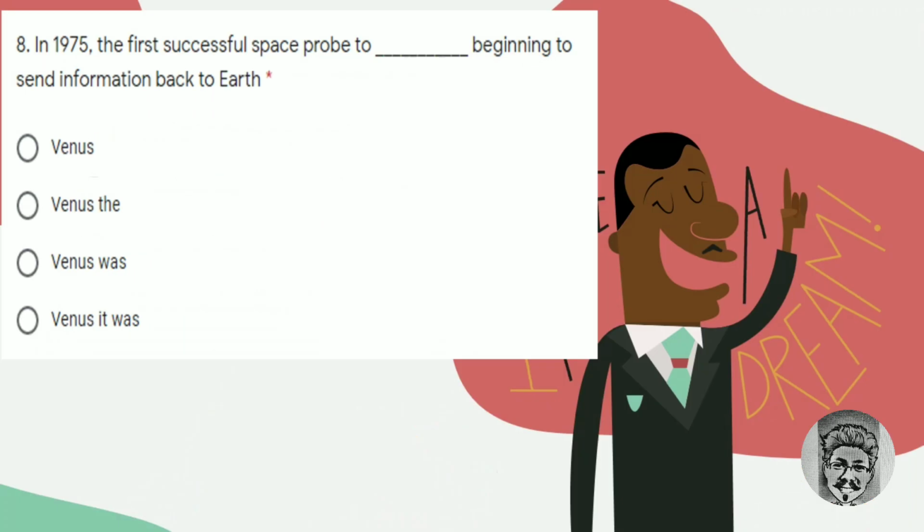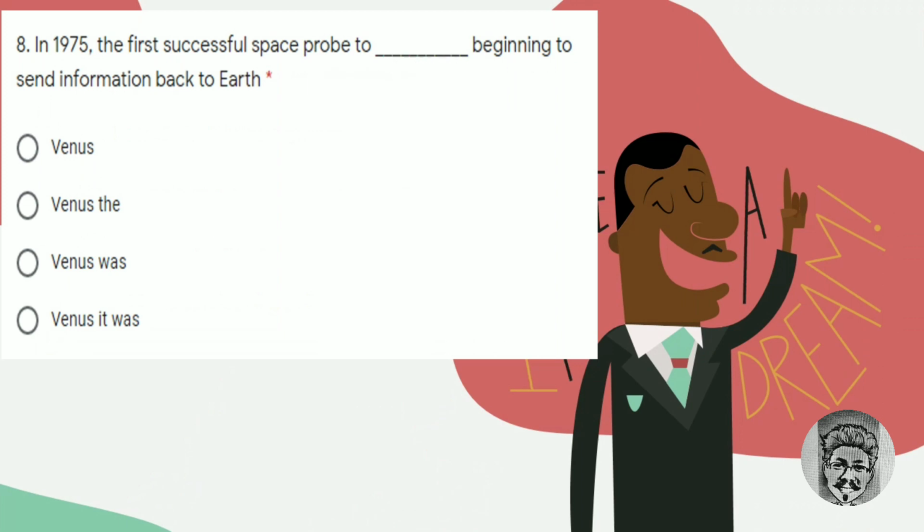Number 8. In 1975, the first successful space probe to blah blah blah beginning to send information back to Earth. Let's analyze this sentence. Is there any subject? Yes, the first successful space probe is the subject of the sentence. Then, how about the verb? No verb, unfortunately. Also, we can see that one element is missing in the subject.